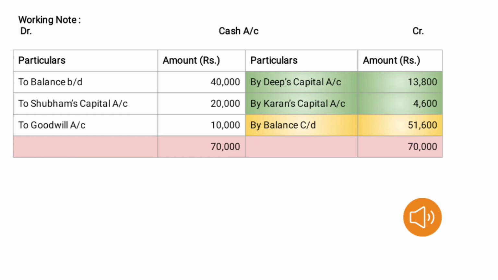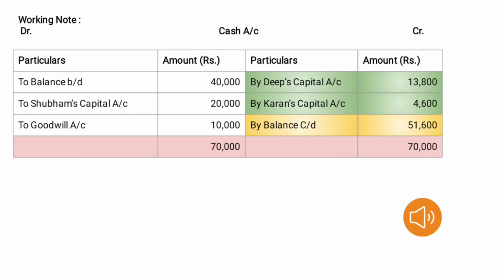Cash account debit side total is 70,000 and credit side total 18,400. So we have to write both the sides 70,000. Out of 70,000 we have to minus 18,400.